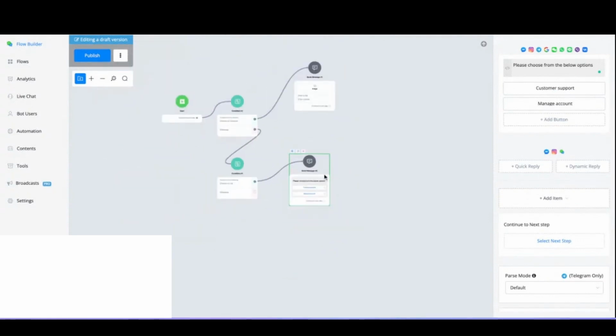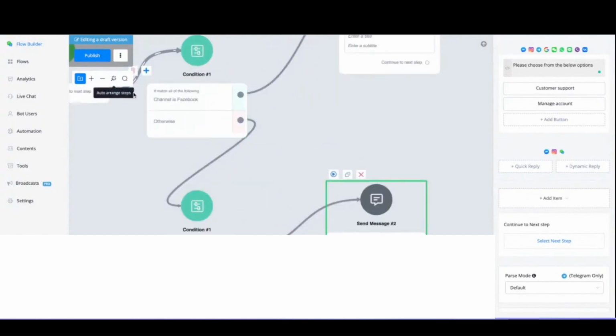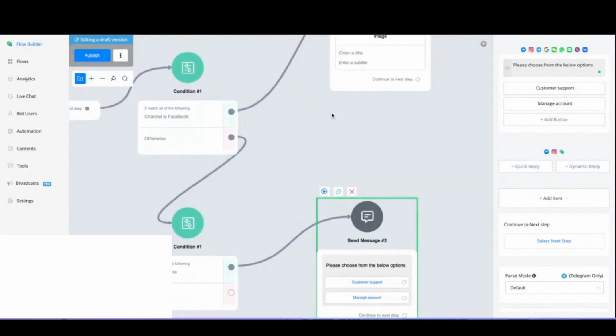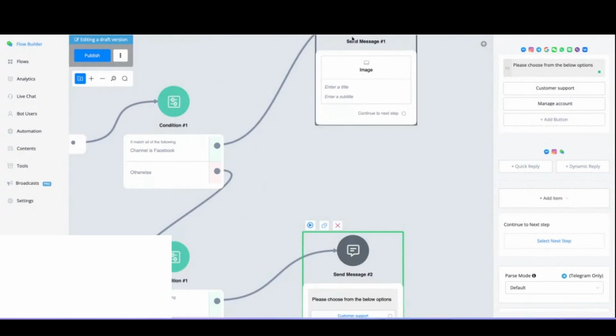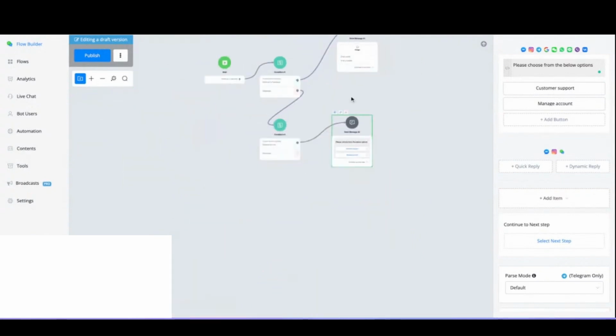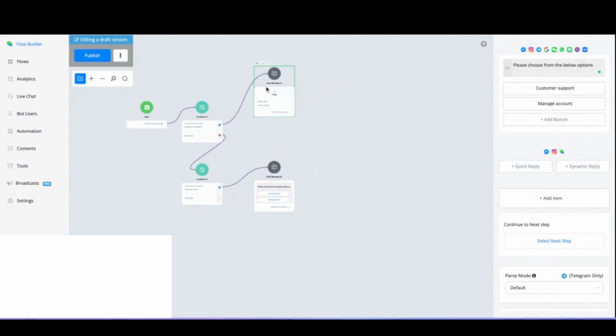But still, you can build just one flow and just separate the channels with condition steps. And depending on the channel the user comes from, UChat will detect it and will take a look at all of these conditions. It will send them to the correct path inside the flow, like normal conditions would, right? So this is the way that you can just build a complete omni-channel chatbot to manage all your linked accounts. And it's nothing too special in comparison with a regular chatbot, right?